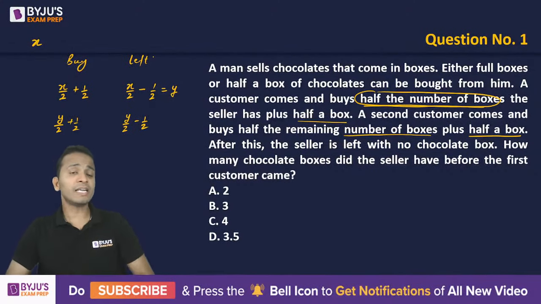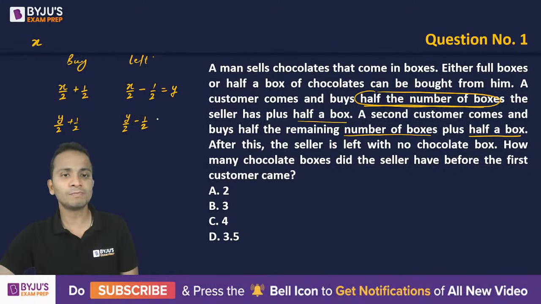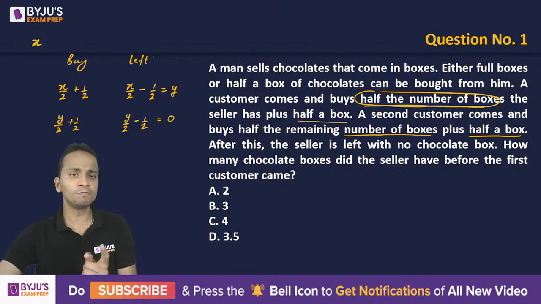Now, after the second customer, what happened? There were no chocolate boxes left. So I can say that the leftover quantity after the second customer is equal to 0. Now you can find the value of Y easily. Half will go on the right hand side and be multiplied by 2. Half multiplied by 2 will be 1. So the value of Y will be equal to 1.